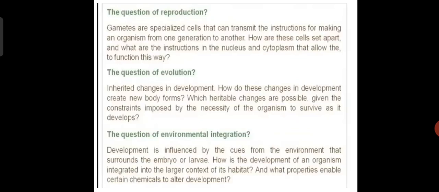The questions of environmental integration. Development is influenced by cues from the environment that surrounds the embryo or larva. How is the development of an organism integrated into the larger context of its habitat, and what properties enable certain chemicals to alter development? This is about environmental integration. These are all the questions that biologists ask in developmental biology. But when we study developmental biology in detail, we get the answers to all these questions.